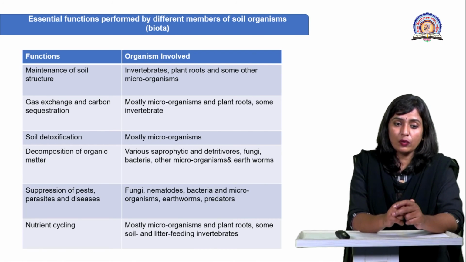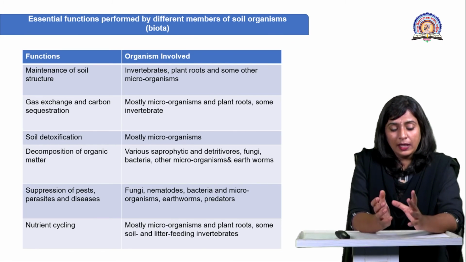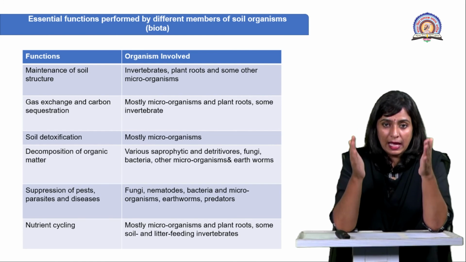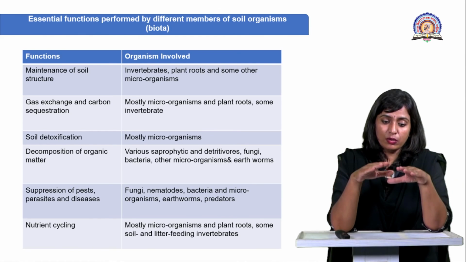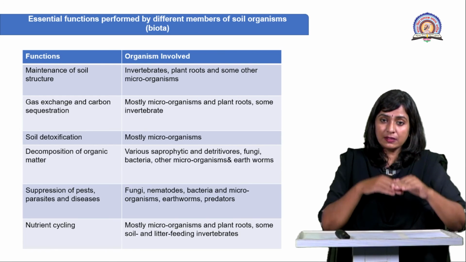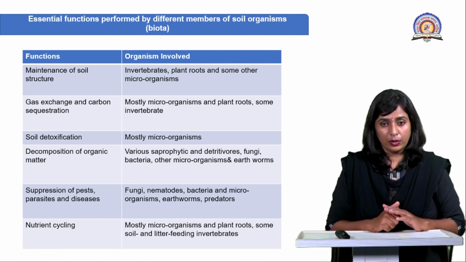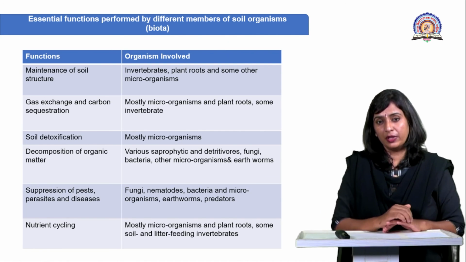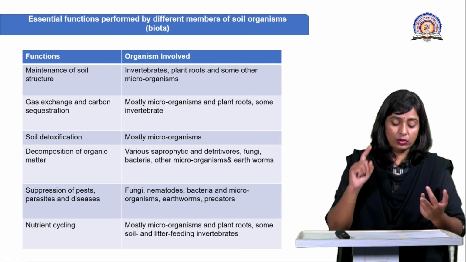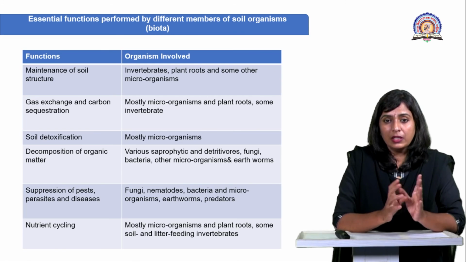So, suppression of the pests, parasites, and diseases. Why will the pest population be more? Because see, whenever the organic matter is decomposed, right? The energy which was locked in the form of organic matter, dead bodies, is then set free. And once the nutrients are more, there will be more growth of the producers, and the pest organisms that were feeding on them will also grow, as well as if the decomposition is going to be more, the disease-causing bacteria will also grow further and the spread of disease will be there. But this is suppressed, right?